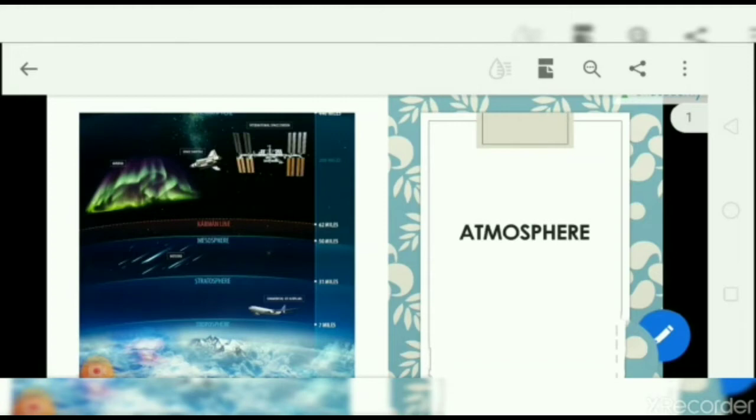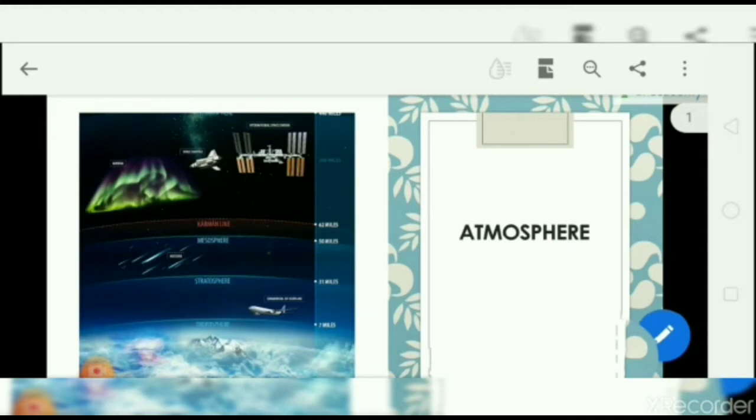What is atmosphere? We know that our planet Earth is enveloped by a deep blanket of gases which extend several thousands of kilometers above its surface. You can see this is our Earth and there are so many gases which are extended over several thousands of kilometers above it. Like land and water, land is the lithosphere and water is the hydrosphere, right? So like the land and water, atmosphere is also an integral part of the earth. Compared to the earth's radius, atmosphere appears to be only a very thin layer of gases. However, because of the gravity, it is inseparable from earth.